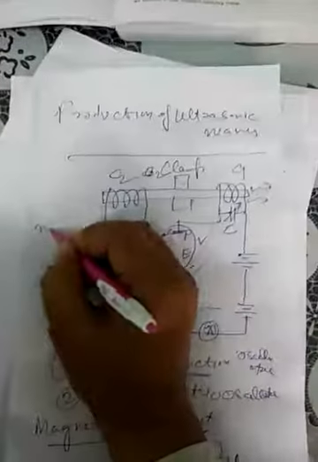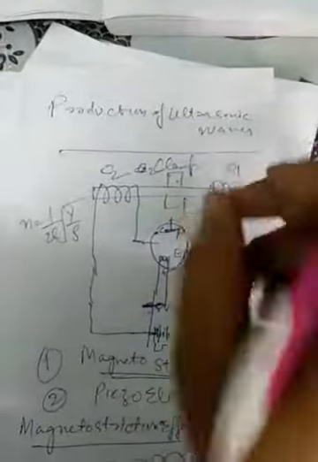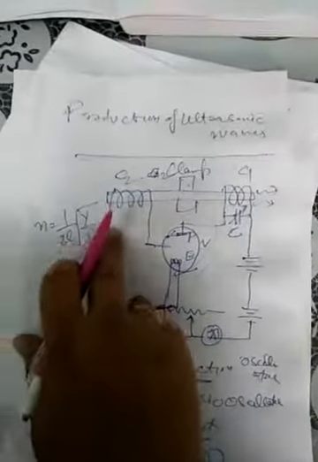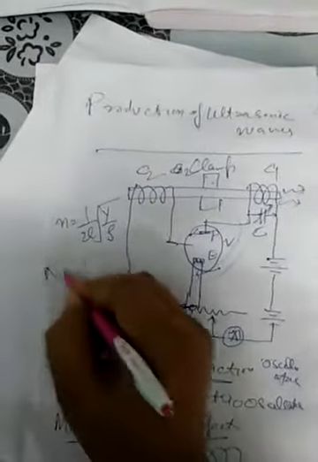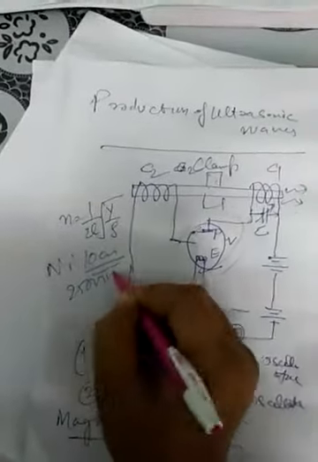It is calculated by the formula f = (1/2L) √(Y/ρ), where L is the length of the rod, Y is the Young's modulus of elasticity of the material, and ρ is the density of the material. If you put in all these values, for example, if I take a nickel rod of 10 centimeters, it produces ultrasonic beams of 25,000 hertz. So a nickel rod of this size will produce this.